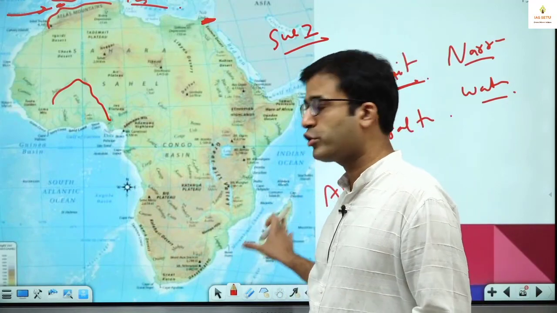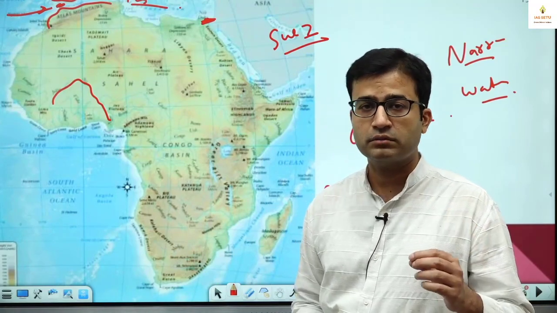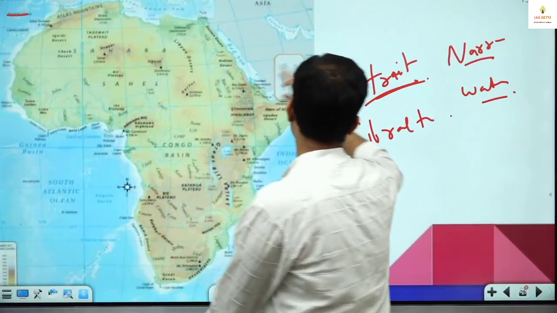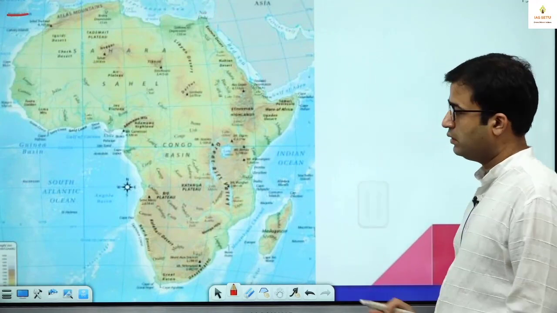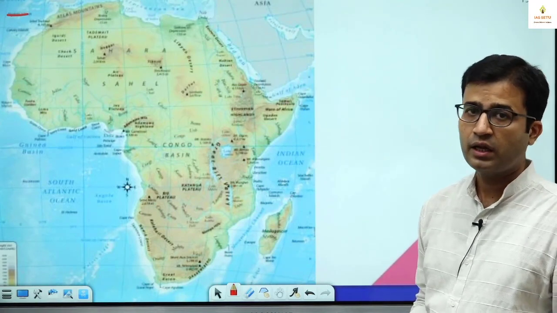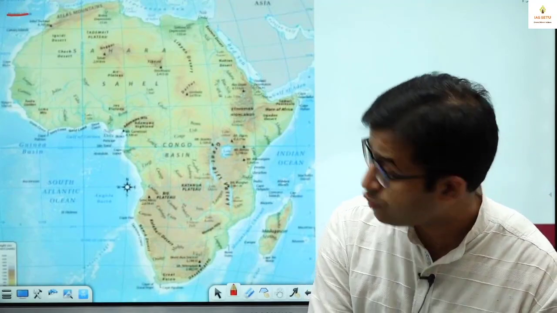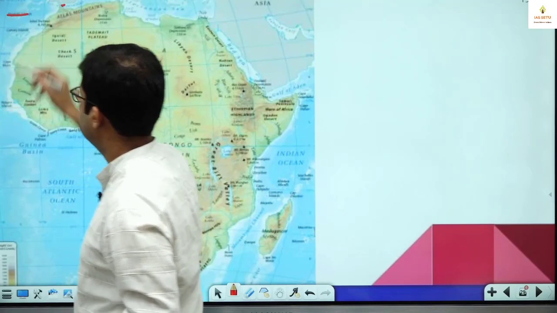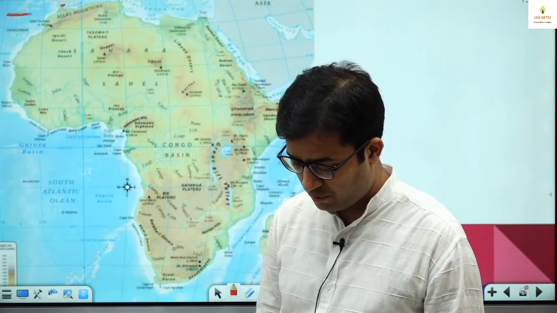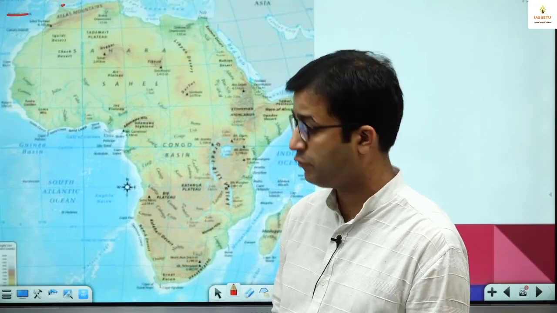Okay, but although I'm going to cover this world map, it will give you a fair enough idea and will save your time, good time for other subjects. Now, what is important here? We have to see this map one by one. First I take the important locations on the coastline of Africa. Okay. So what I will do, I start from the Strait of Gibraltar. You open your atlas. In your atlas, Africa map, just mark all this. Important. No need to cover each and every piece of information.